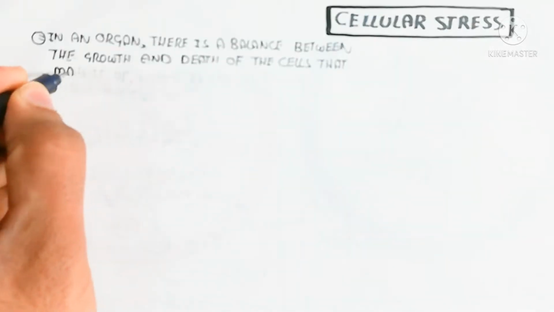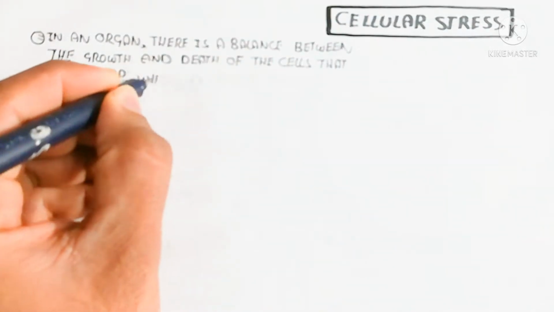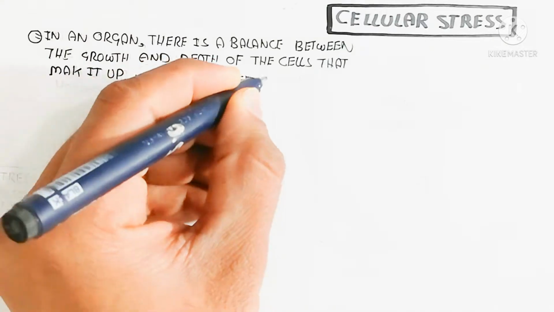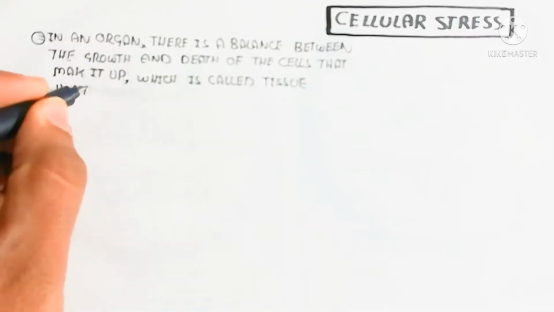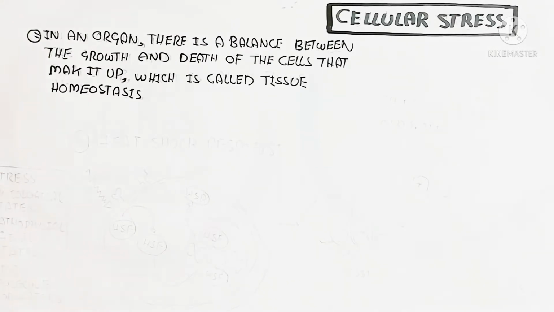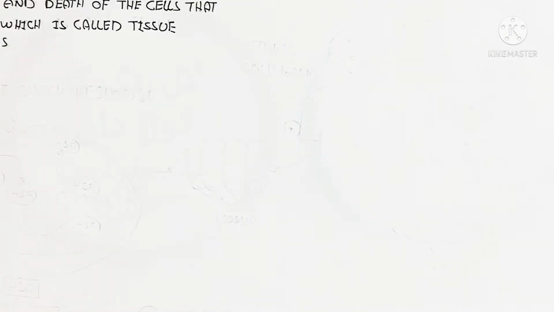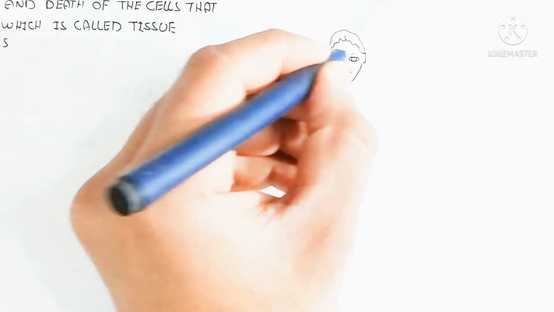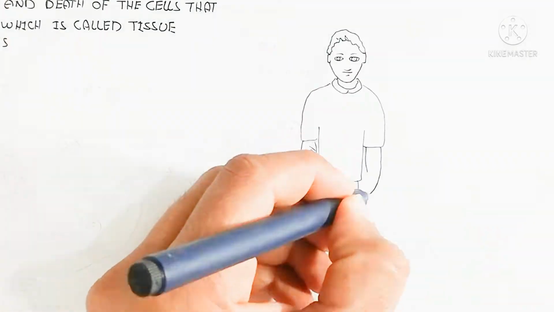Tissue homeostasis is very important for normal life. If cell death increases, cell division will decrease, which leads to aging. So remember that aging is due to the increase of apoptosis.